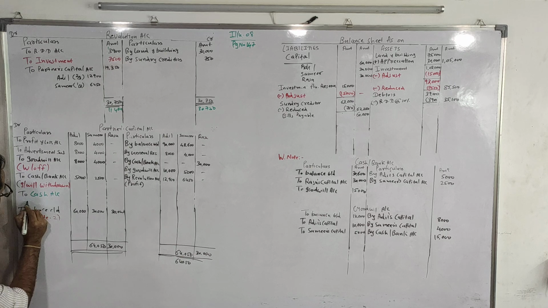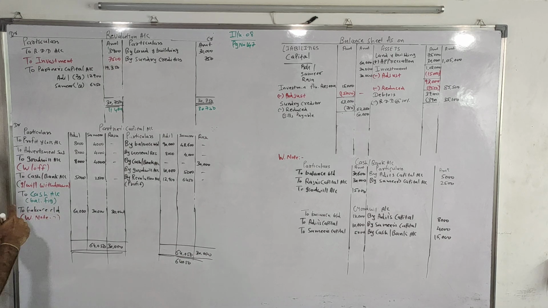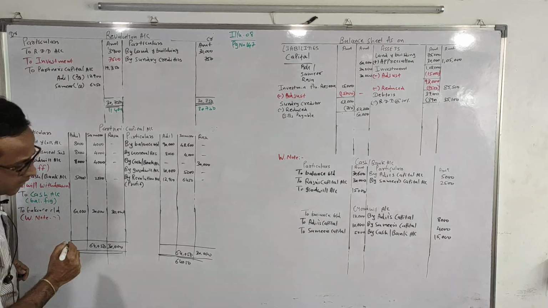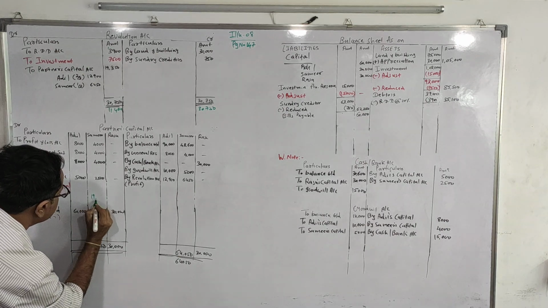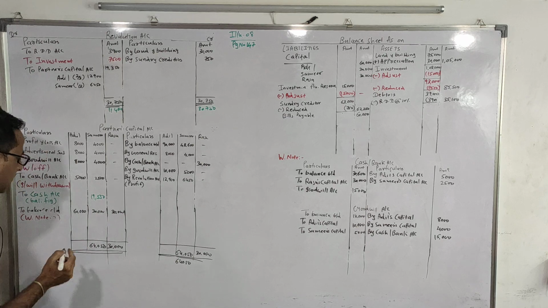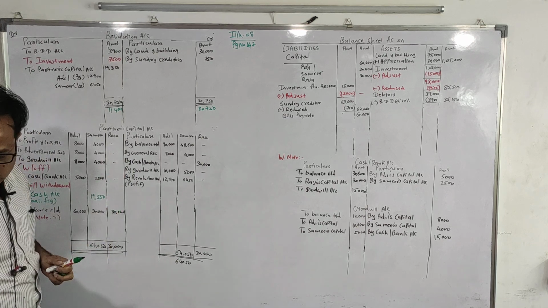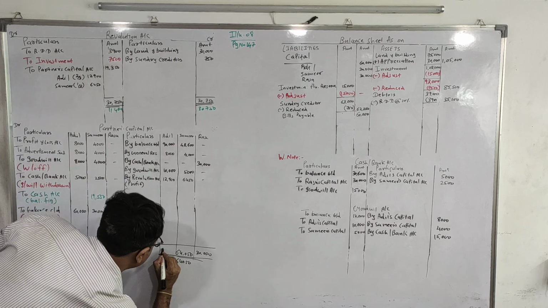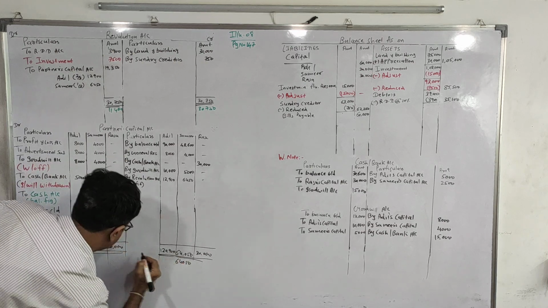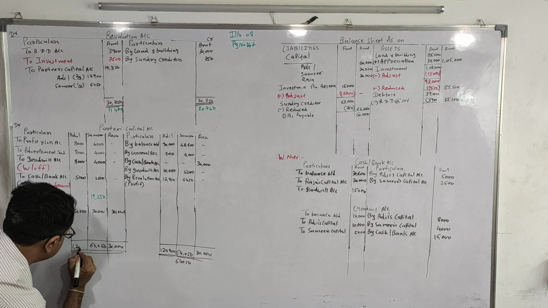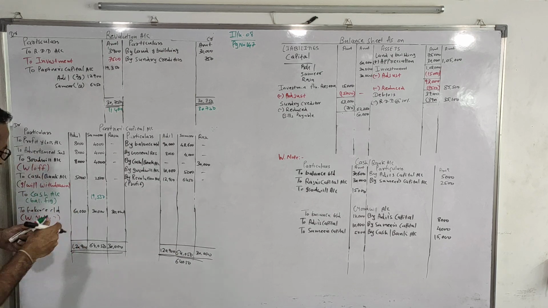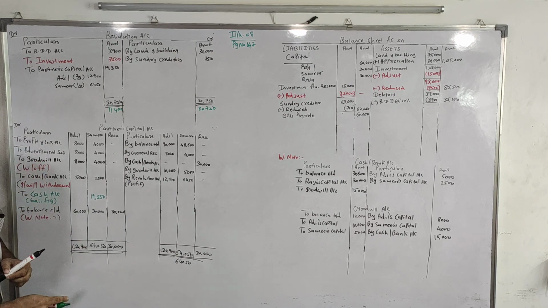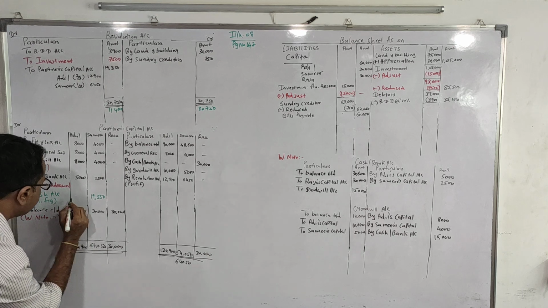This is your balancing figure to cash account, and the amount will be 19,550. Same way we do it for Adil's capital. Adil's total is 120,900, 120,900, and the balancing figure will be 31,900.